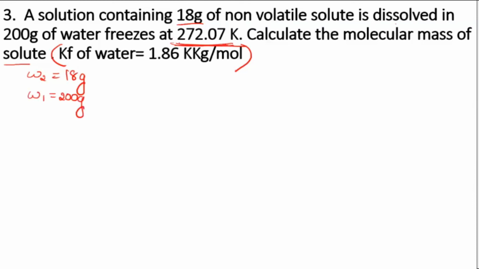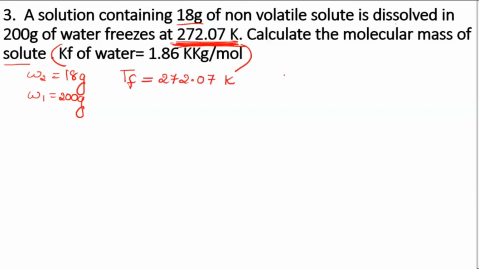What is this temperature? Is this delta? What did I tell you? Delta should be the least one, no? Now see, read this question properly. A solution containing 18 gram of solute is dissolved in 200 gram of water. That time it will freeze at this temperature. What does that mean? The solution will freeze, correct? And how do you denote the solution? TF. TF, correct. So TF is given, and TF is 272.07 Kelvin.